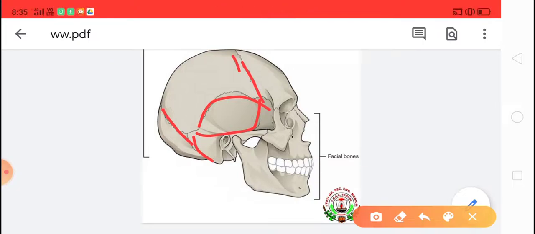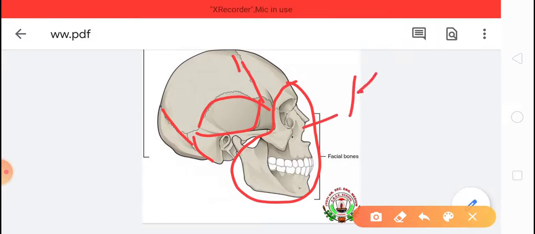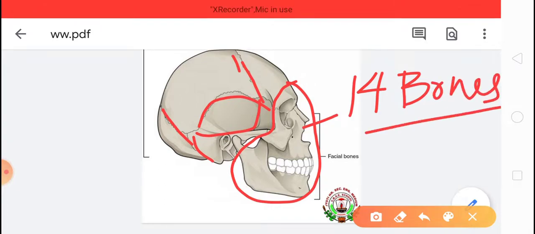Another part of the skull is the facial bones. These are the facial bones. There are 14 facial bones present in our skull. These 14 bones form the front and lower part of the skull.